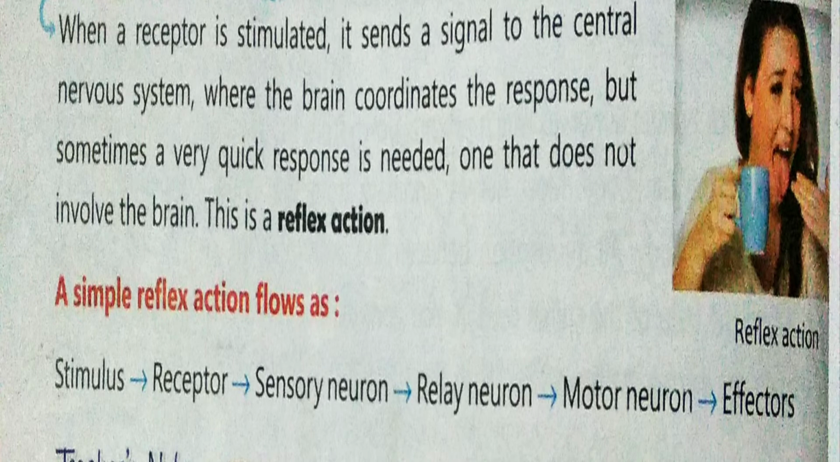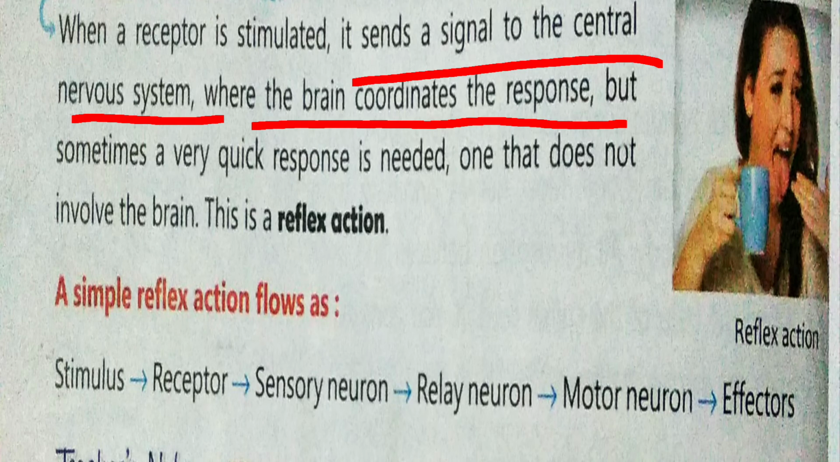When a receptor is stimulated, यानी कि जो भी आपने feel किया है. For example, if your finger gets pricked by a pin accidentally, चुभ गई है pin आपके, ठीक है, by mistake, you feel pain. आपने क्या feel किया? Pain feel किया. It sent a signal to the central nervous system. अब ये सिग्नल कहाँ जाएगा? सेंट्रल नर्वस सिस्टम में जाएगा, जहाँ पे ब्रेन आपको कोऑर्डिनेट करेगा रिस्पॉन्स देने के लिए.